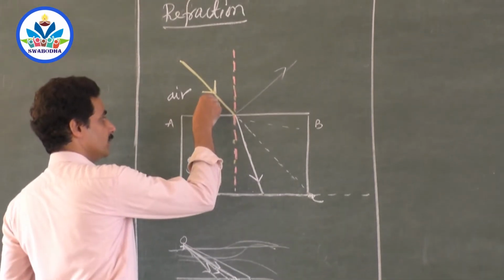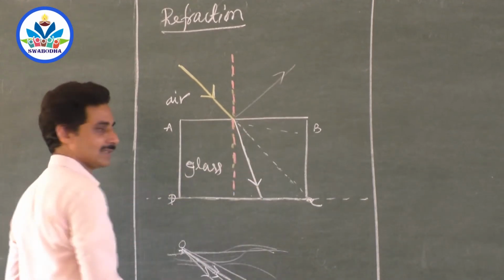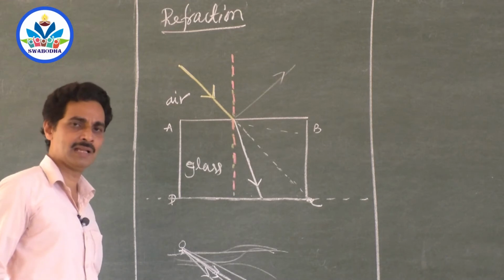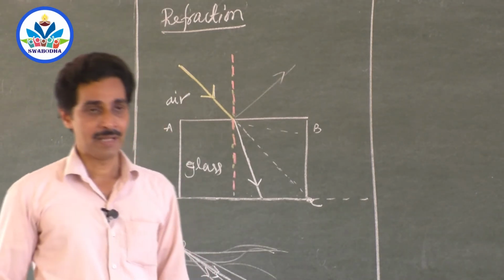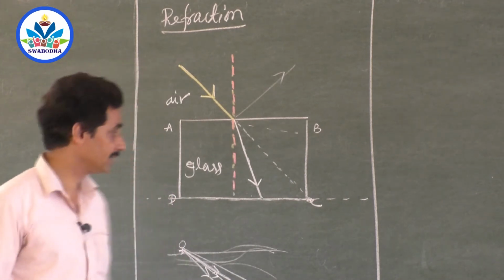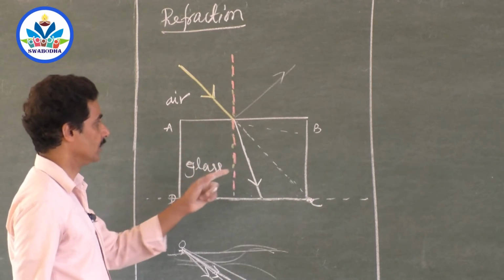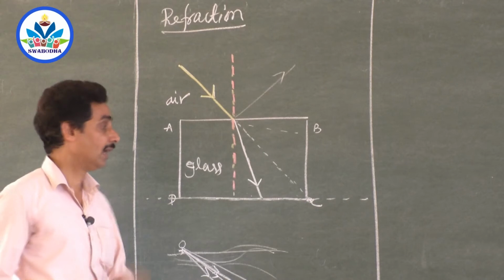Since its velocity is more here, and its velocity is less here, it selects a shorter distance in the place where its velocity is less. Of course, Snell, a very great scientist who did many experiments in optics, and many scientists studied this, and finally Snell came to know that there is a particular rule with which the light has to travel so that it will reach here very quickly. And what is that?